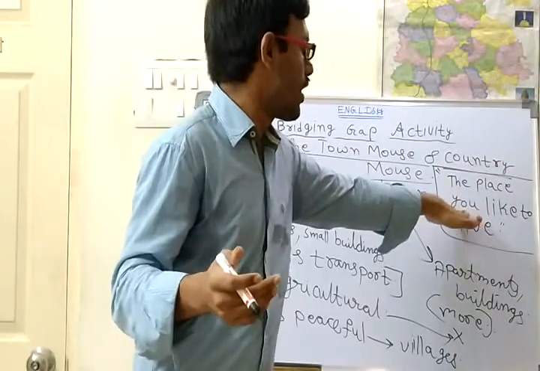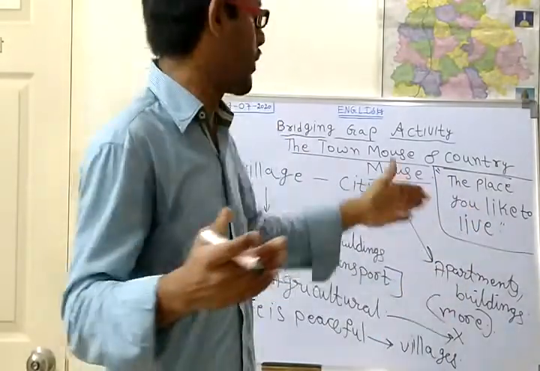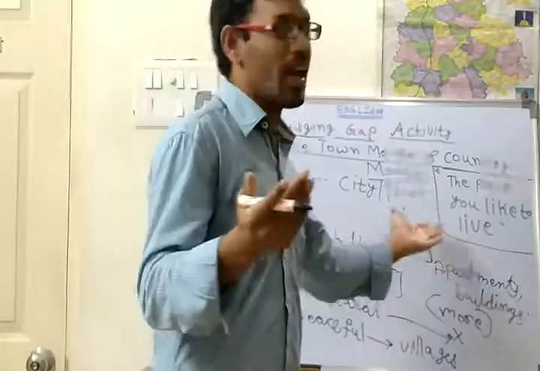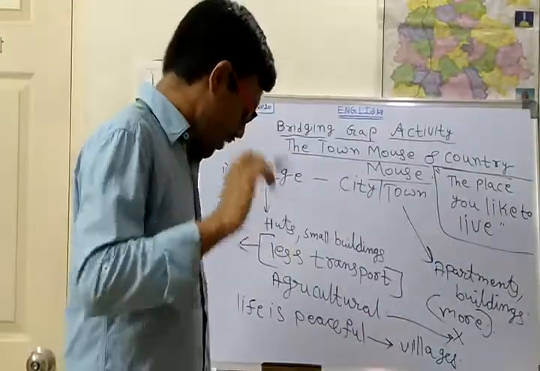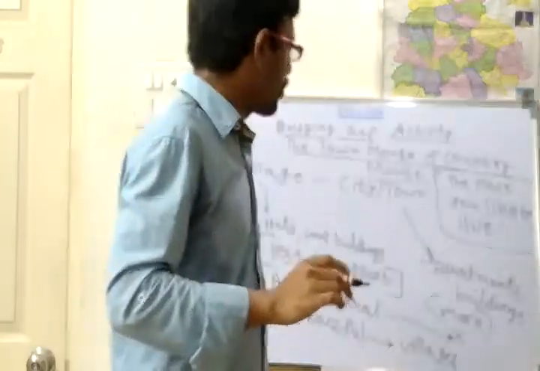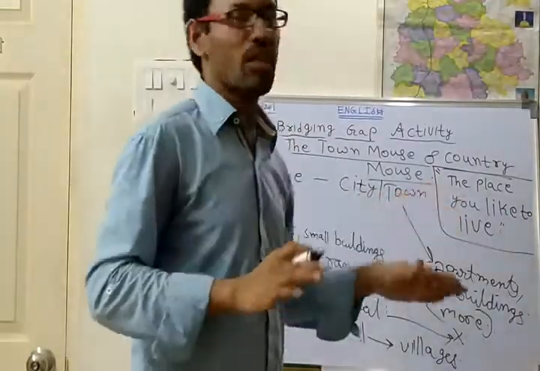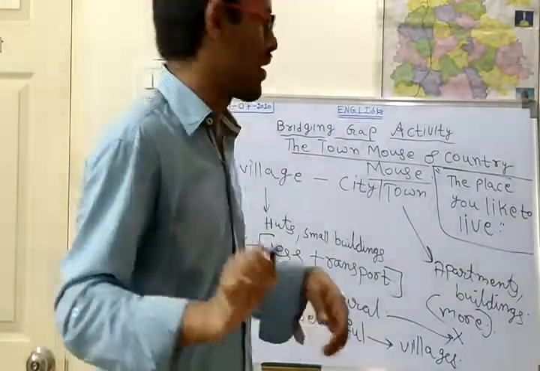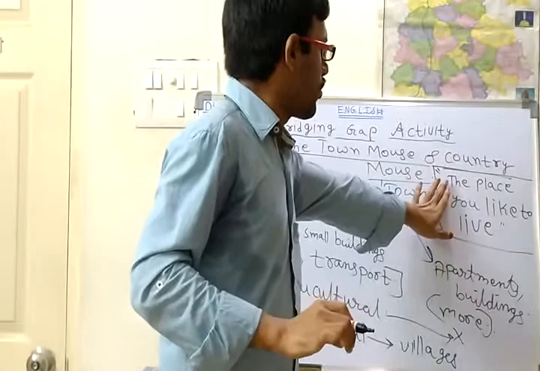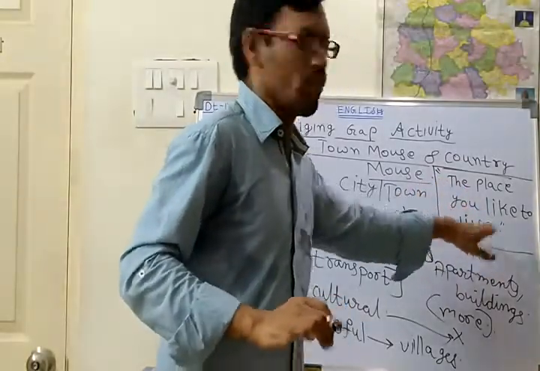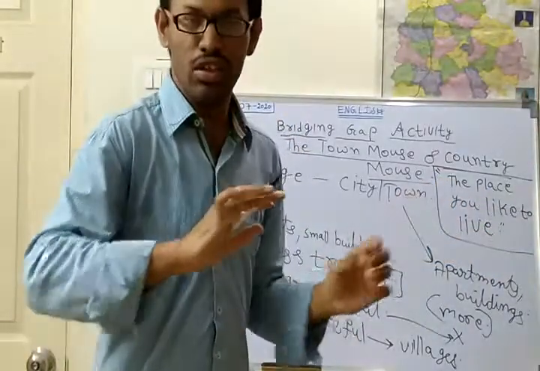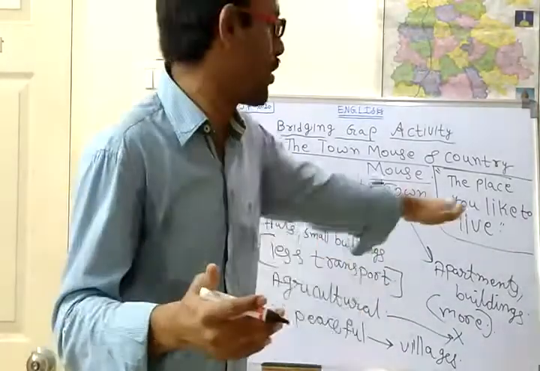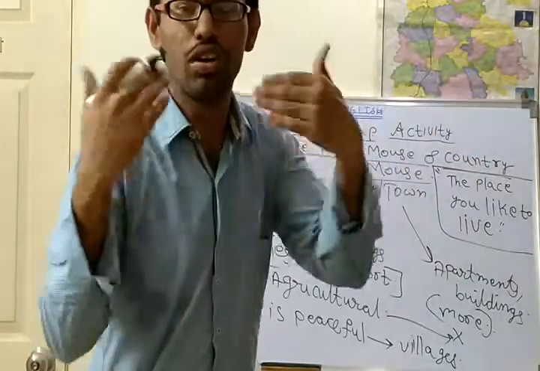So: the place I like to live is the village. Or: the place I like to live is the city or town. Like that you start writing. Today I am giving one piece of work to you. First of all, write down on paper. Talk on is given, but first write it down. The place I like to live is the village. Like that you start, and you write down the reasons why you like to live there.